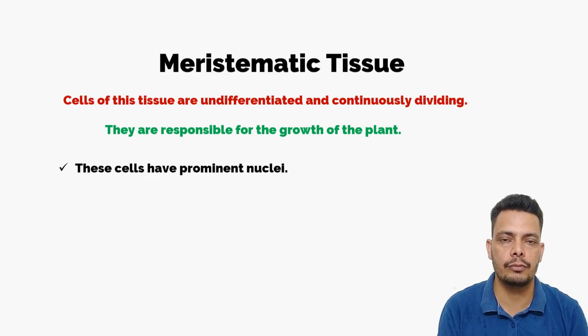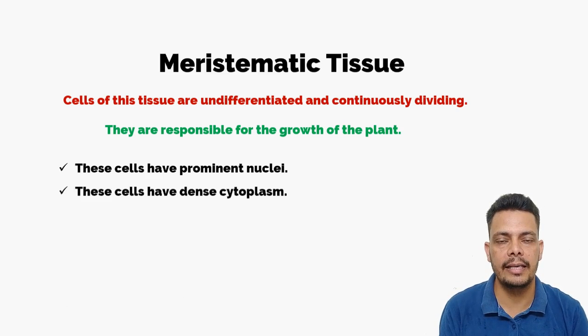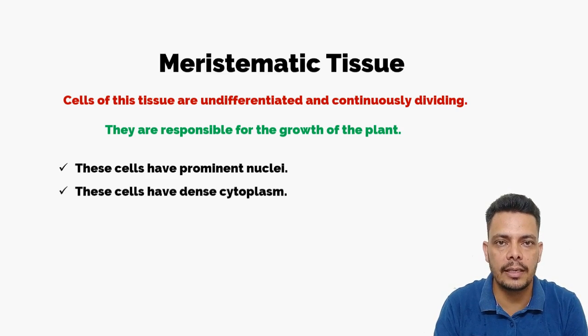Next, the cells of the meristematic tissue have dense cytoplasm. Why? Because they have to divide, and if they have the matter, then they can form two new cells. If they don't have the matter, the dense cytoplasm, they cannot form the two cells. So they have dense cytoplasm.